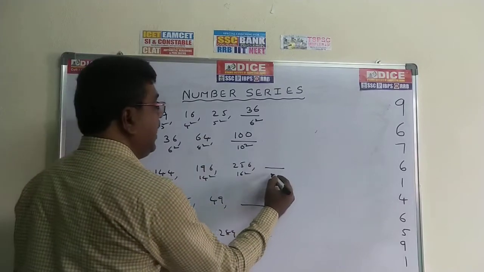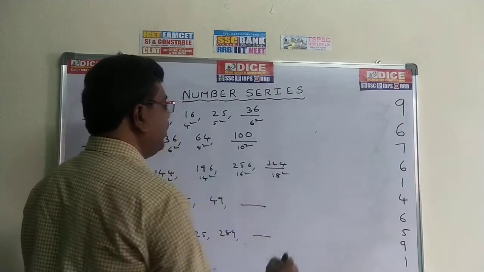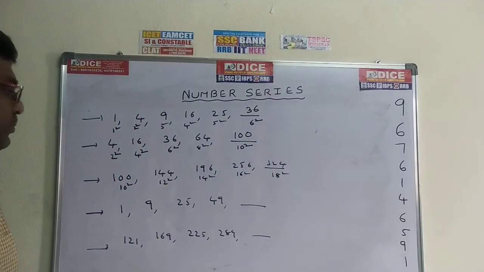The next even number is 18. 18 square is nothing but 324. 18 square, which is 324, is the required answer.